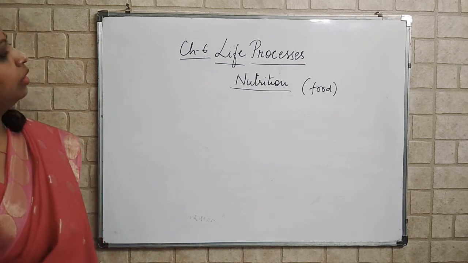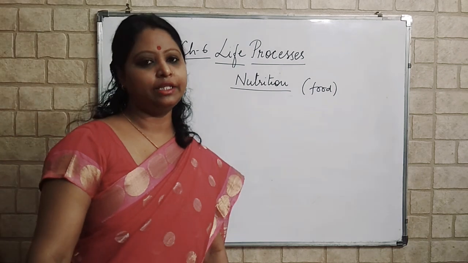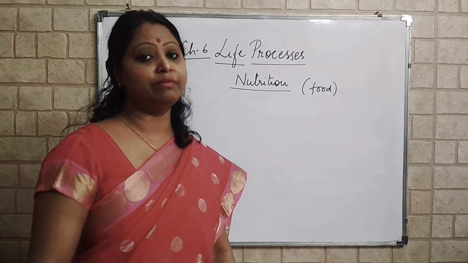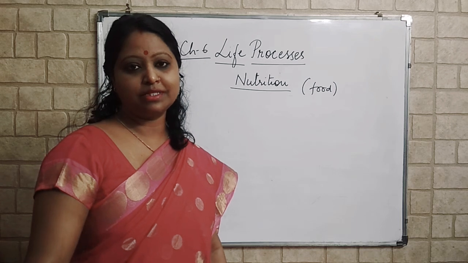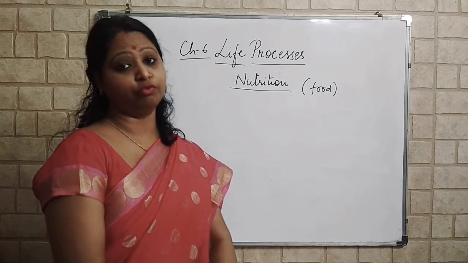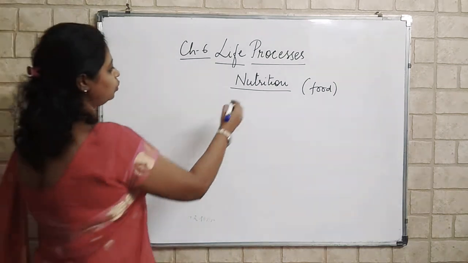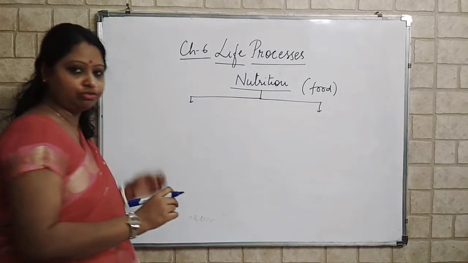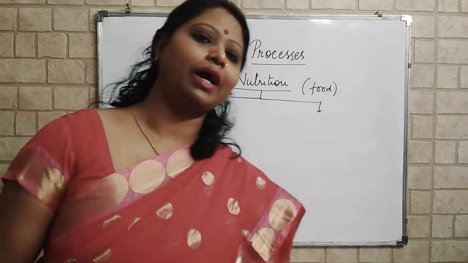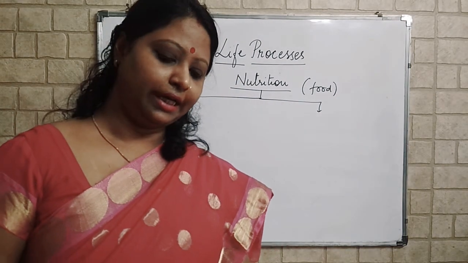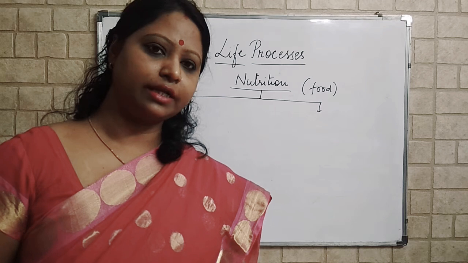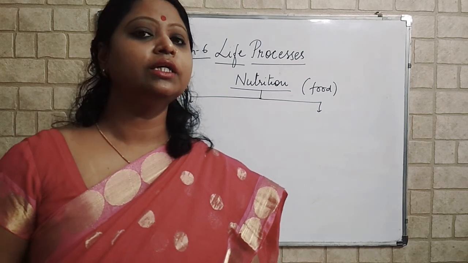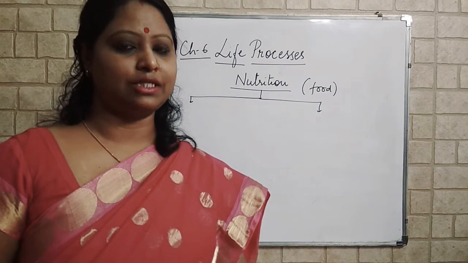Now, how do various living organisms get their food? The methods, or modes, by which organisms acquire their food are divided into two parts. You will write the definition of nutrition first: the mode of acquiring or getting food, or taking in of food by any living organism, is known as nutrition. Write the definition.